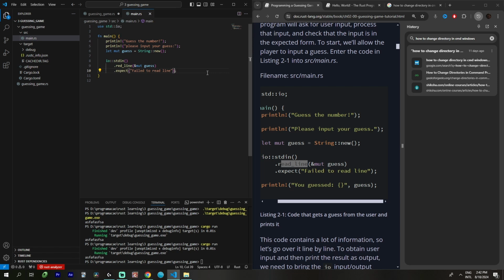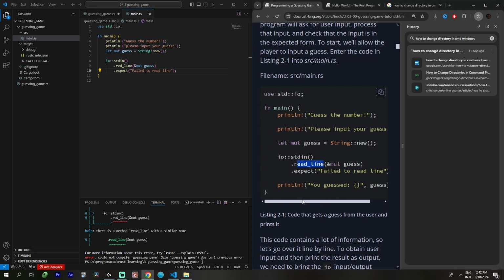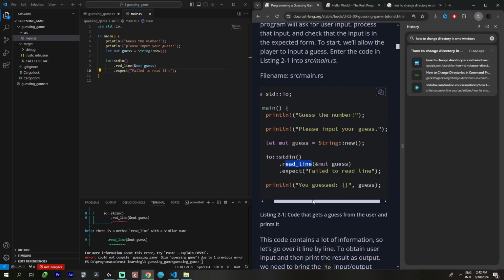Okay, alright. Let's cargo check to see if there's any error. Oh, there's a lot of errors. Oh my god. Okay. println, you guessed. I forgot the thingy. I'll fix the error later.